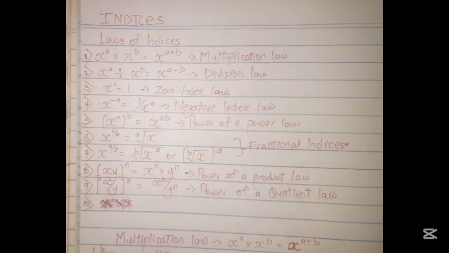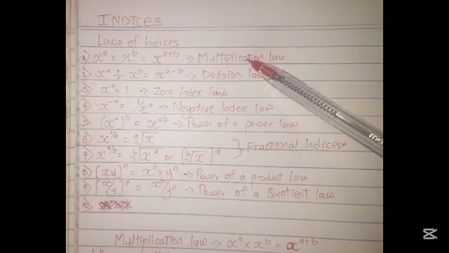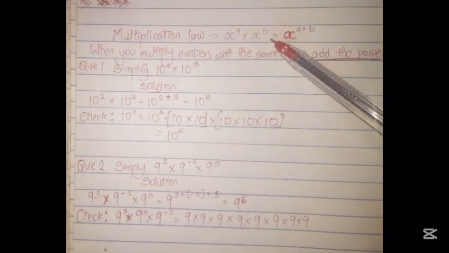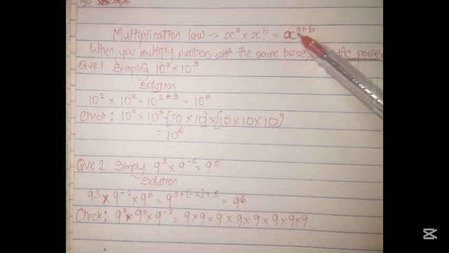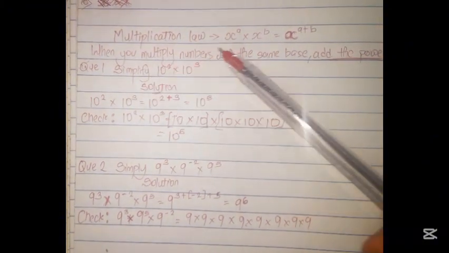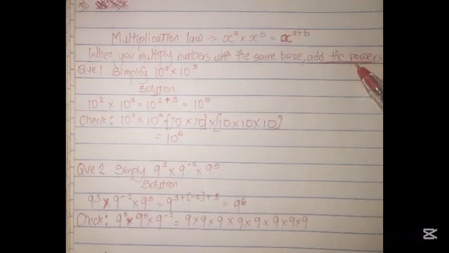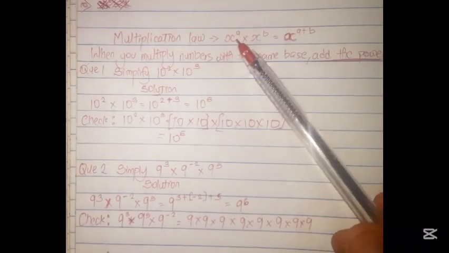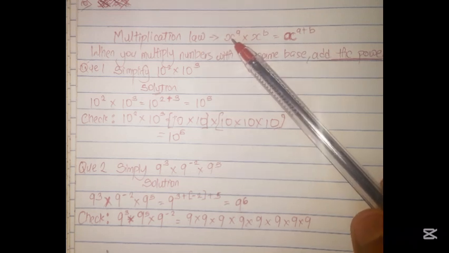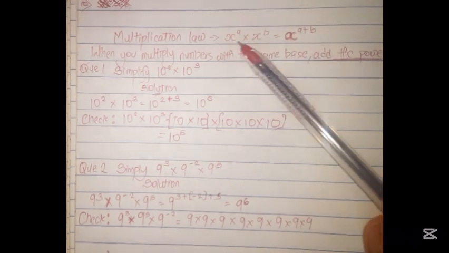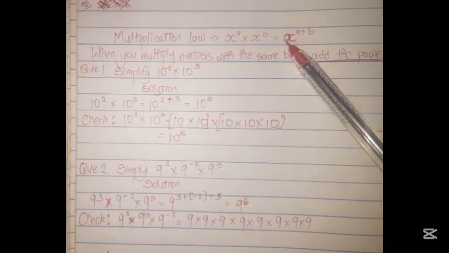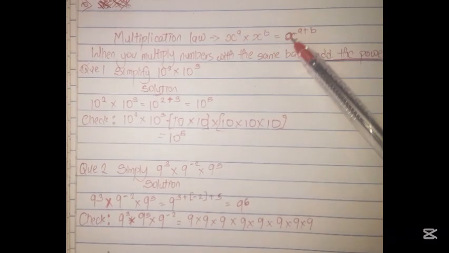So we'll be starting from the multiplication law. The multiplication law, given as x raised to power a times x raised to power b is equals to x raised to power a plus b, states that when you multiply numbers with the same base, add the powers. So basically we used x as our unknown variable, right? And here this is x and this is x, they are of the same base. Basically we have to add the powers, meaning a plus b. So that's what we have here.